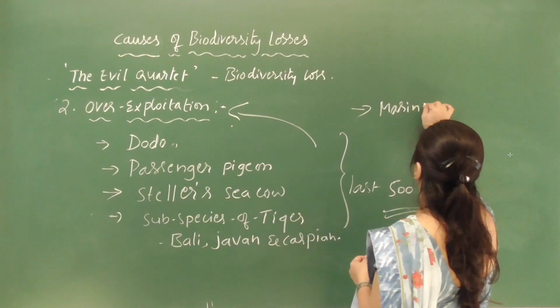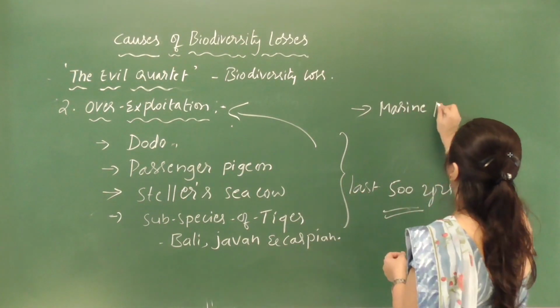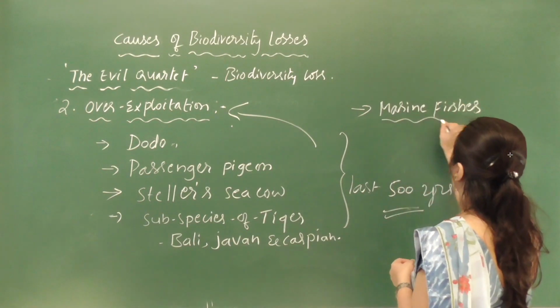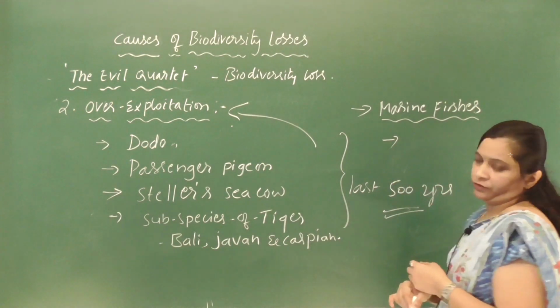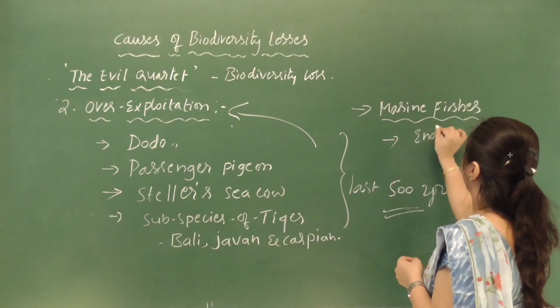So many important species of marine fishes are likely to become endangered.